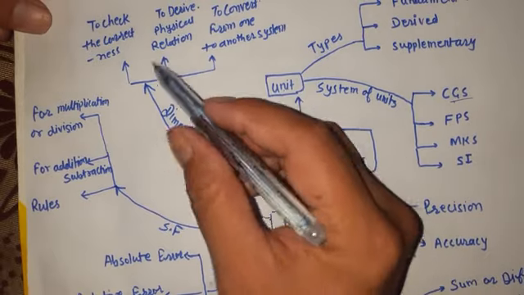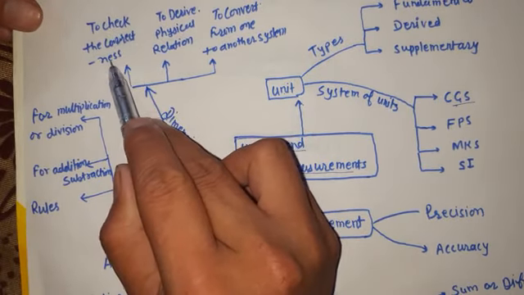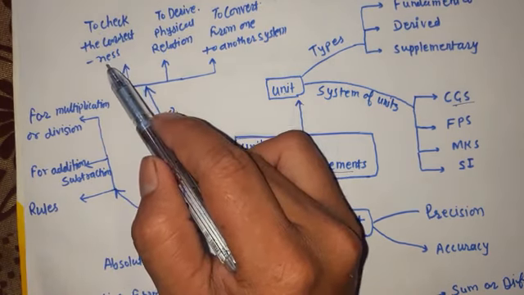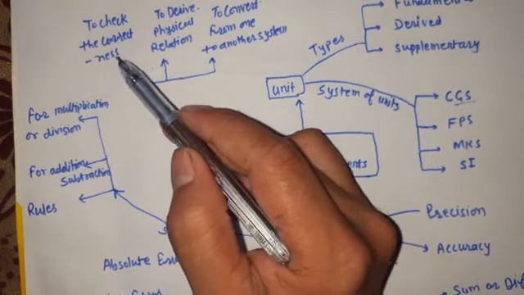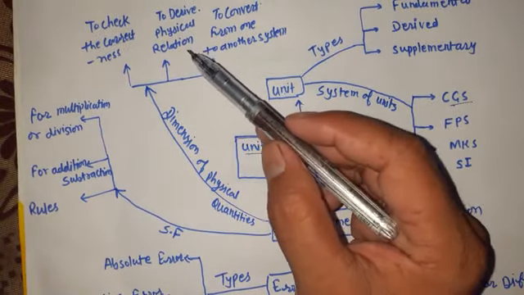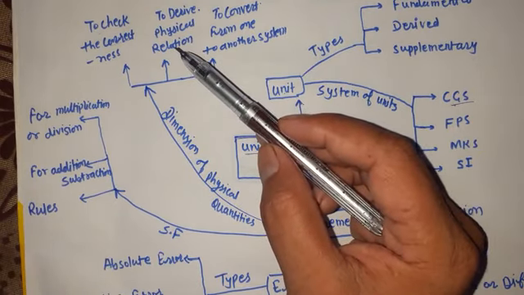With the help of dimensions we were able to check the correctness of a given physical relation, using the principle of homogeneity. Second, we used dimensional analysis to derive physical relations, some of the formulas.